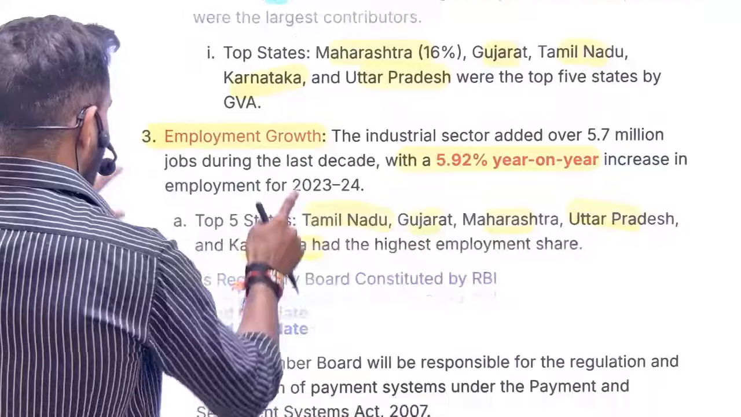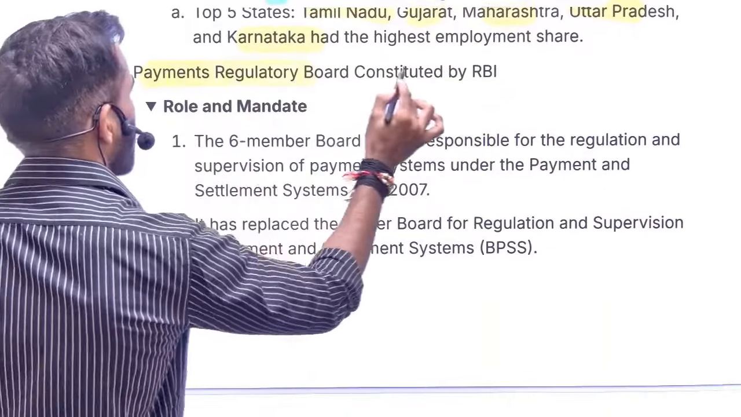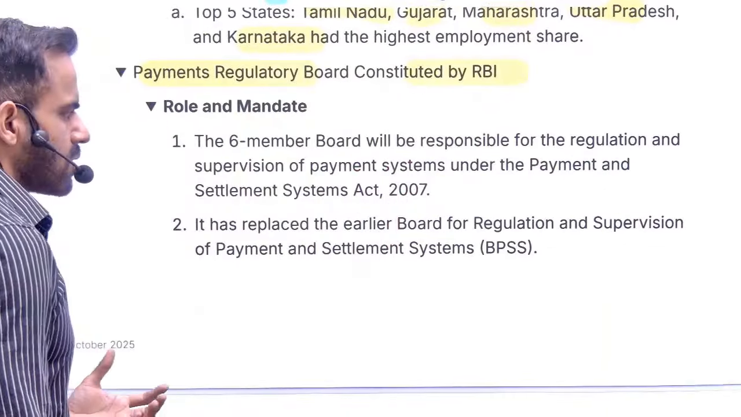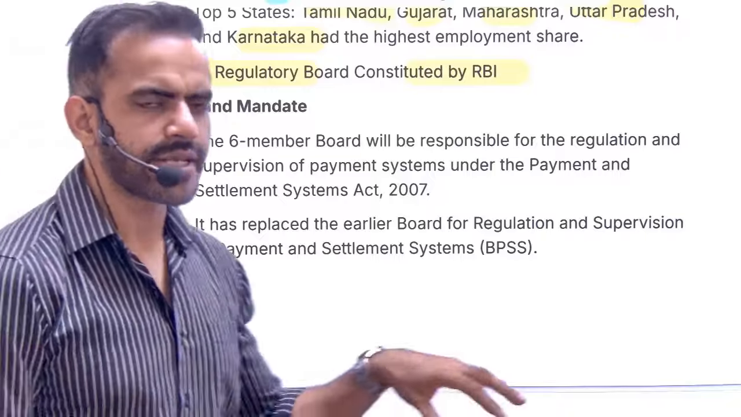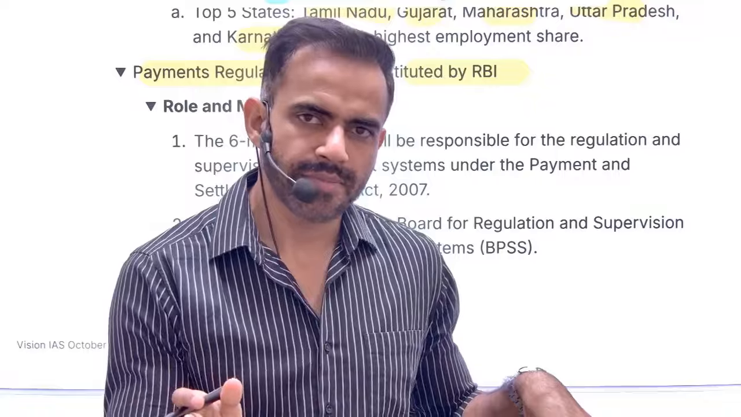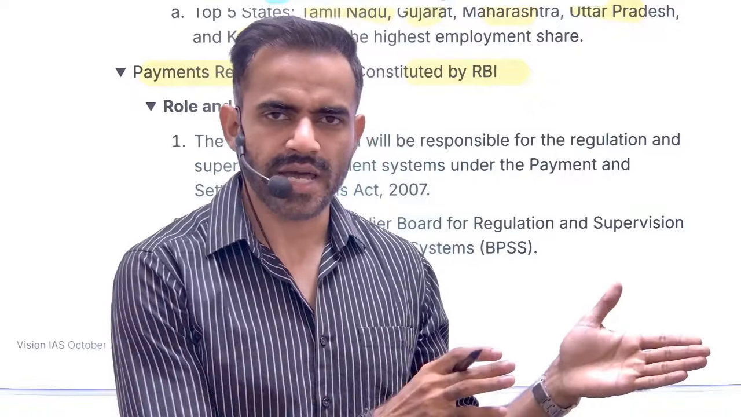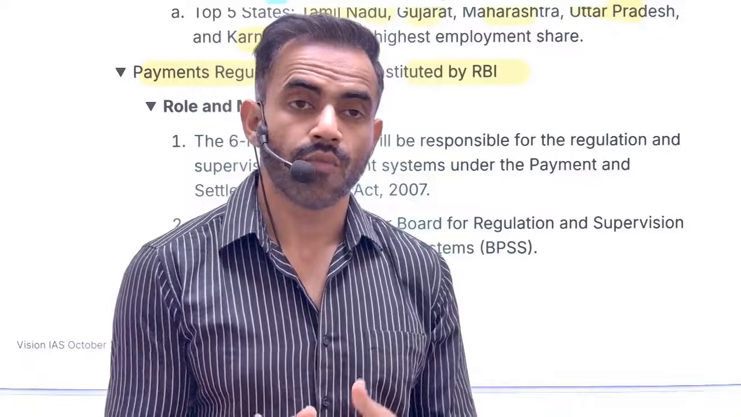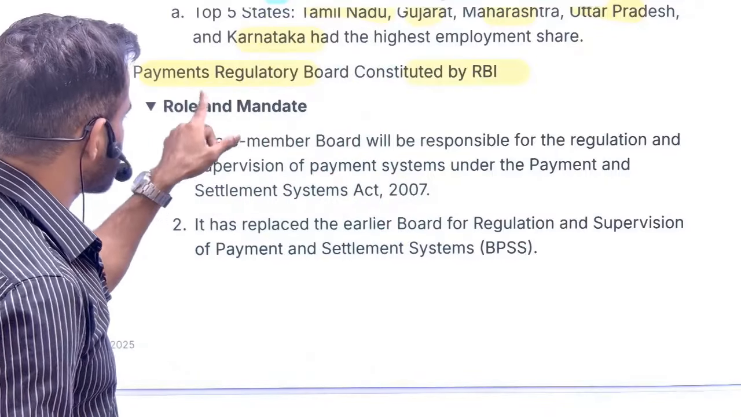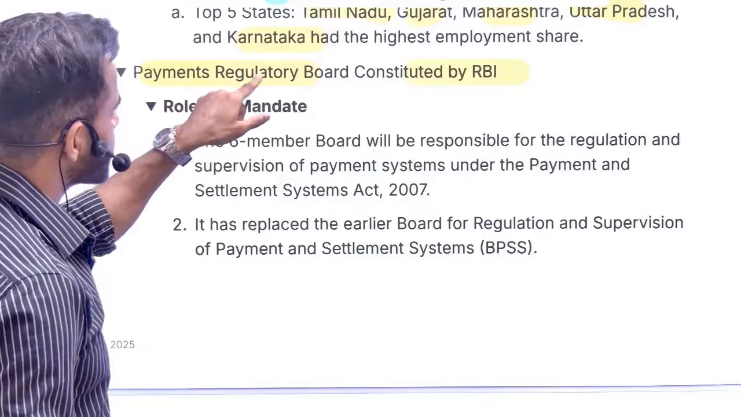Next is related to Payment Regulatory Board. Now, again, I'm not going to discuss each and every nitty-gritty of this thing. If you have covered MPC, Monetary Policy Committee, the composition is similar to MPC. 6 members will be there, 3 from RBI, 3 from Government of India. What is the objective? Objective is, the name itself is self-explanatory, Payment Regulatory Board.